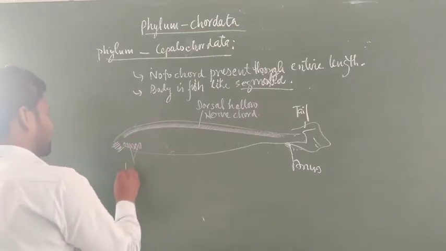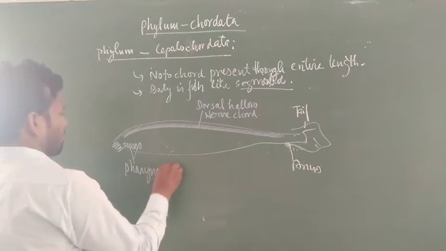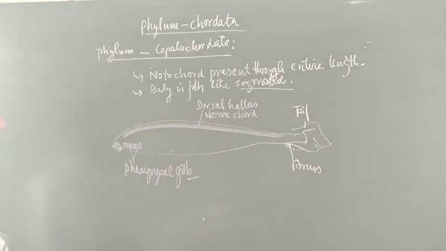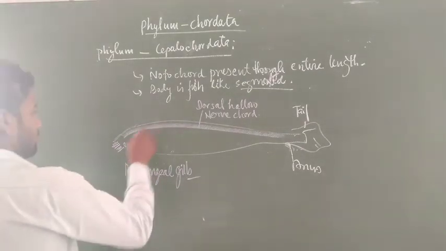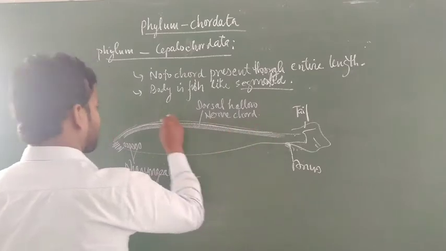This one is the pharyngeal gills, which gives them chordate-like features, and no scales are generally found on the body, and the notochord is also present here. This is the notochord.